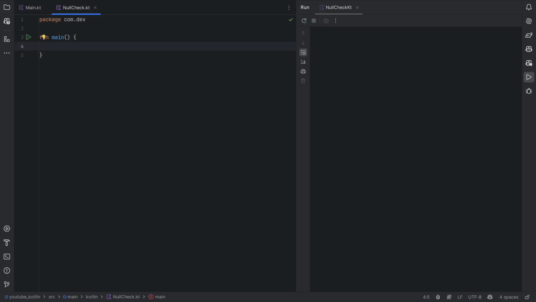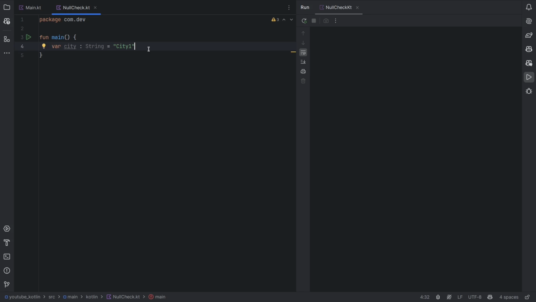So we know that in our application, values can be null sometimes. Let's say we have a city which is of type string, and maybe the user is entering some values for the city, and it turns out that the city value is null.